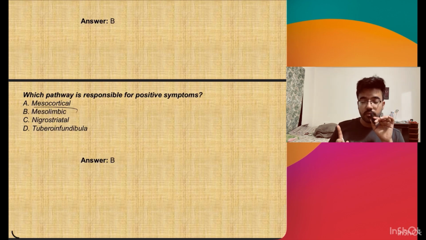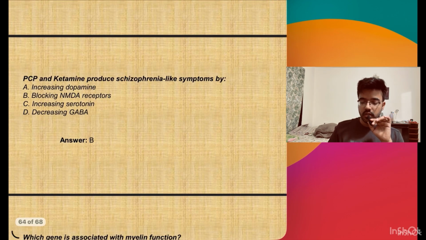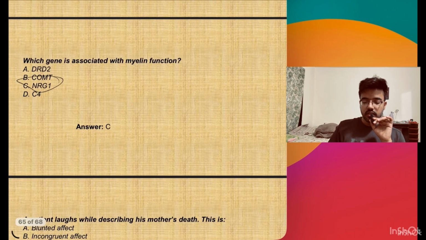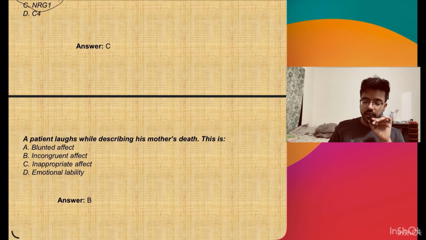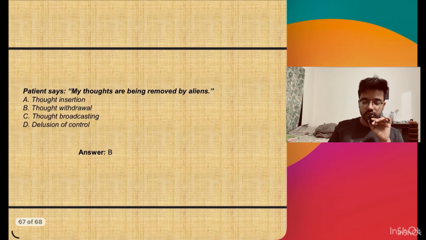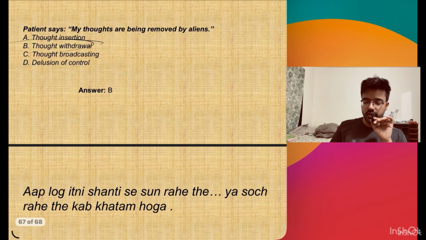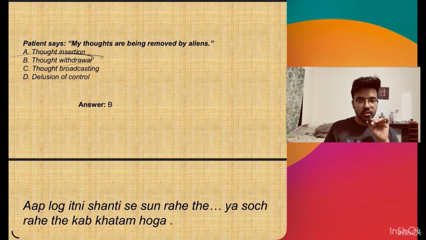Which pathway is responsible for the positive symptoms? That is the mesolimbic pathway. Phencyclidine and ketamine produce schizophrenia-like symptoms by blocking the NMDA receptors. Which gene is associated with myelin function? This is NRG1, neuregulin 1. The patient laughs and describes his mother's death. So this is an incongruent affect in which the mood and affect are opposite to each other. The patient said that my thoughts are being removed by the aliens. This is thought withdrawal.